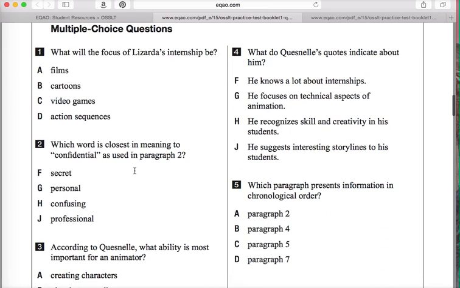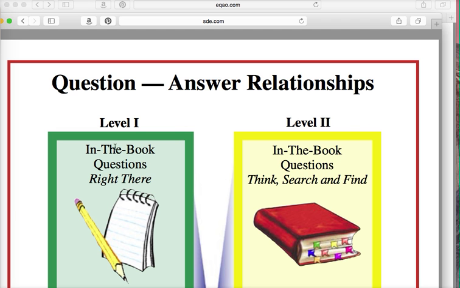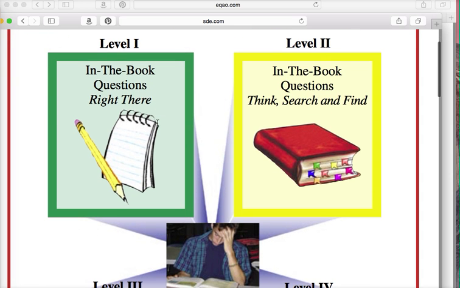These questions are asked in the form of multiple choice. One thing we should look at before we start is a resource that I found helpful before, and this deals with the relationship between questions and answers. The makers of the OSSLT will ask questions in 4 levels.